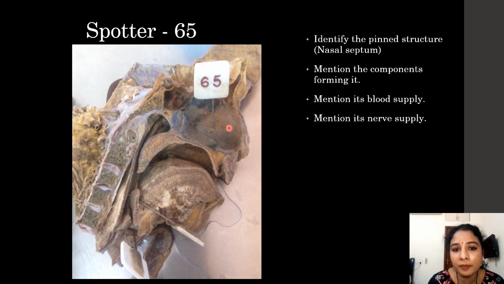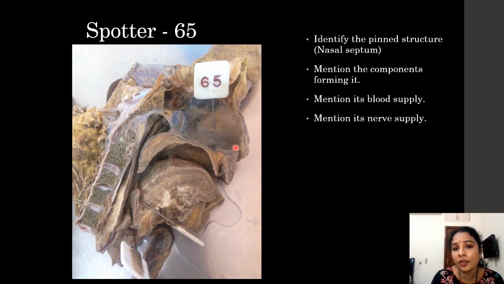For the nasal septum, the questions asked here are the components forming it. The major part is formed by the vomer and the perpendicular plate of ethmoid, which form the bony part of the nasal septum. Apart from that, some septal cartilages are also present. Blood supply is by the anterior ethmoidal artery, sphenopalatine artery and superior labial branches from the facial artery.